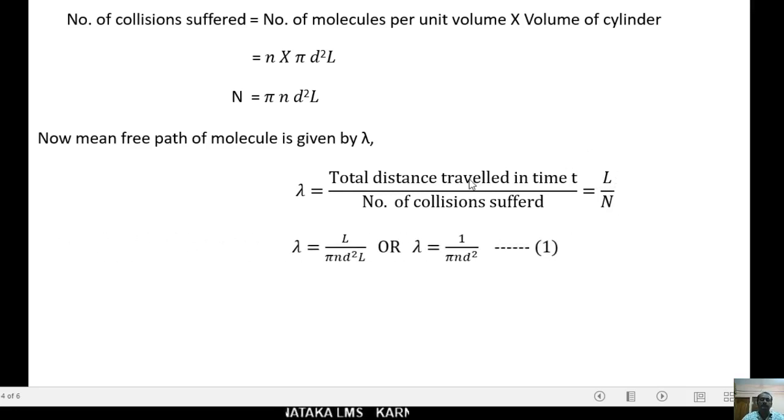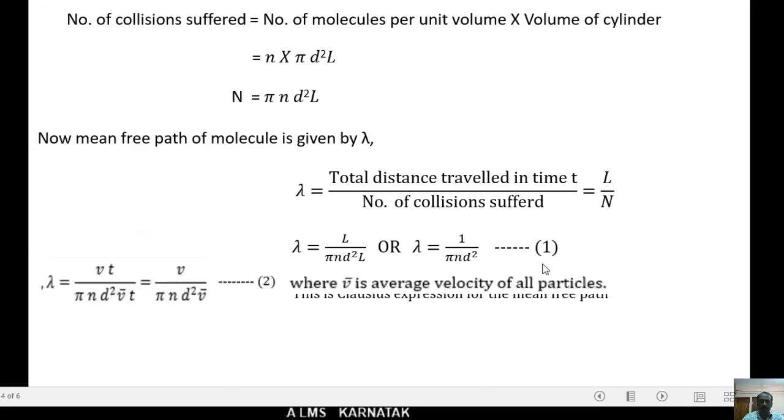Now, the total distance traveled in time t is L, divided by the number of collisions suffered, which is pi n d square L. Here L gets cancelled. Therefore, lambda equals 1 upon pi n d square. This is one of the expressions for the mean free path of a molecule. Let it be equation 1. This is known as Clausius expression for the mean free path.